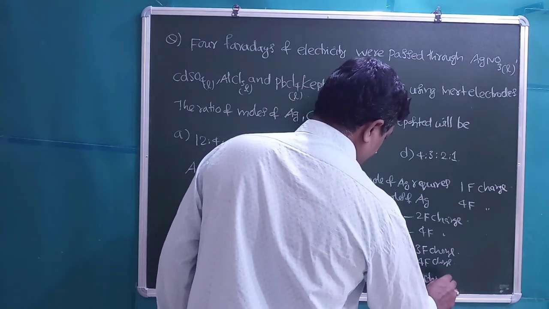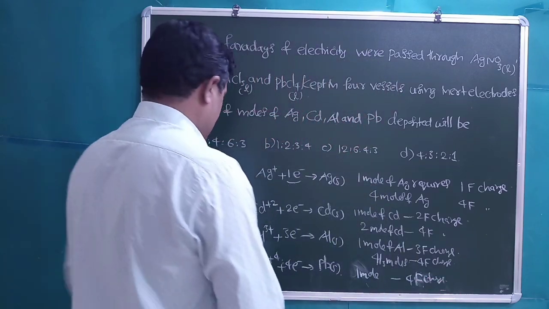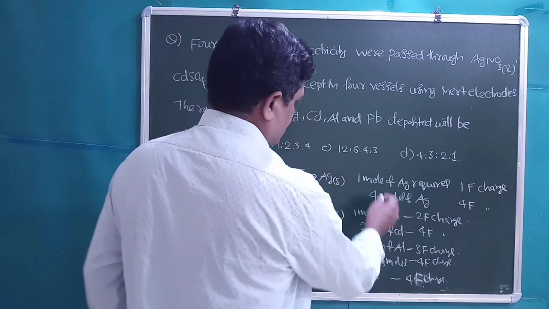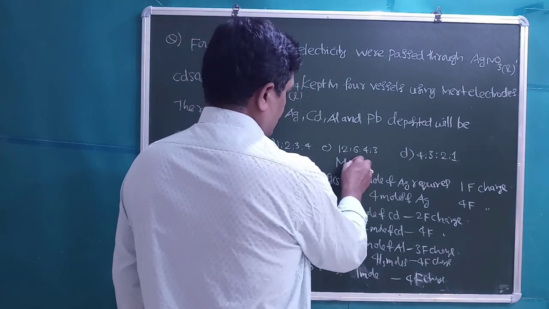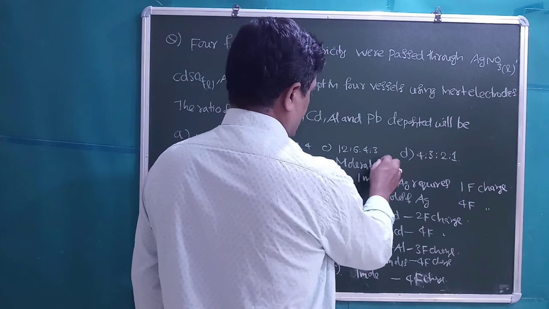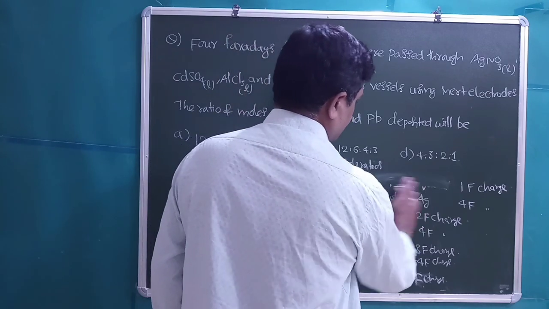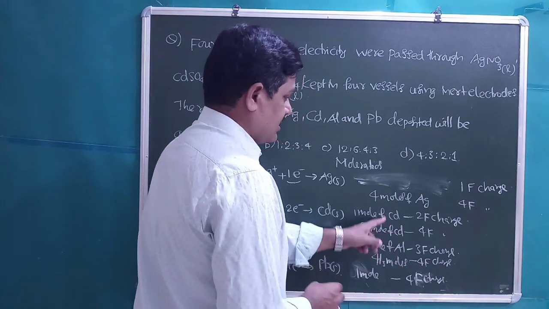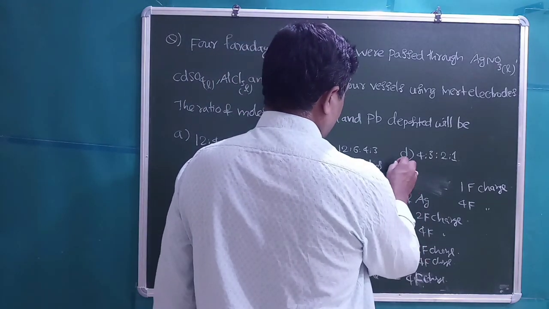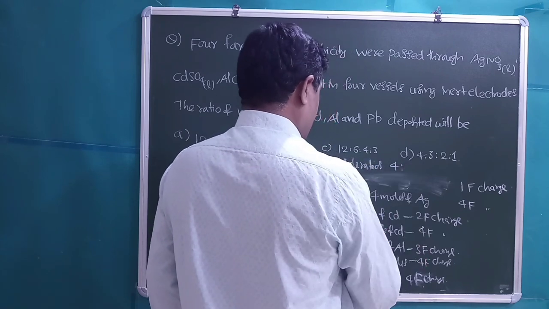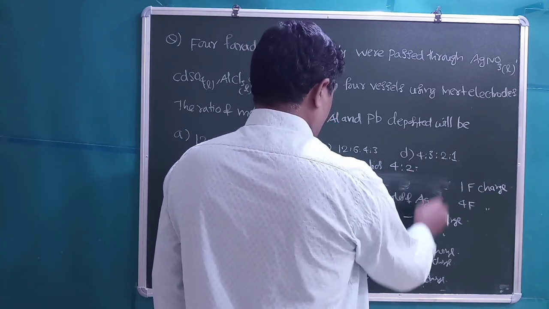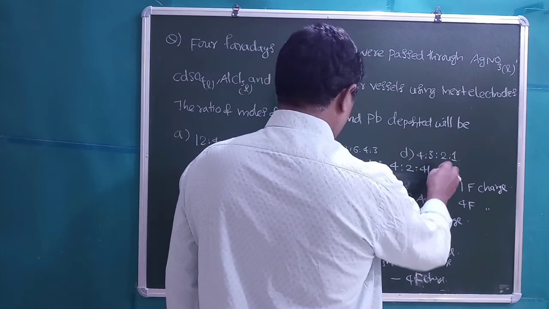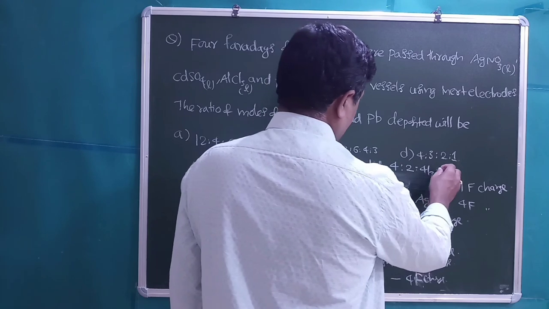Straight away it is given as 4 Faraday charge. So students, now let us calculate what is the mole ratio. When we pass 4 Faraday charge, it will deposit 4 moles of Ag, for the Cd it is 2 moles, for the aluminum it is 4 by 3, and for the Pb it is 1, right?